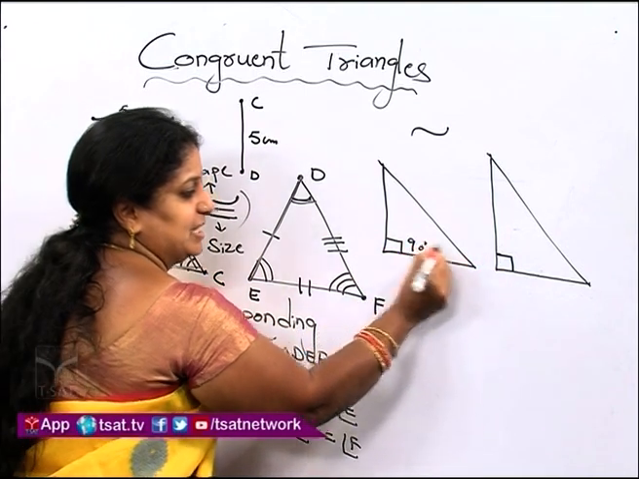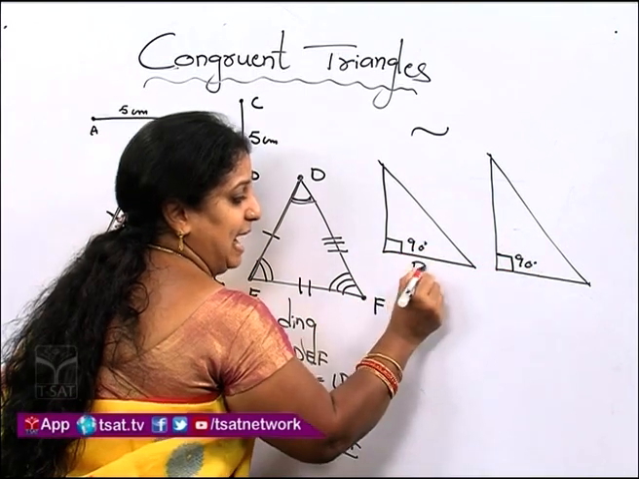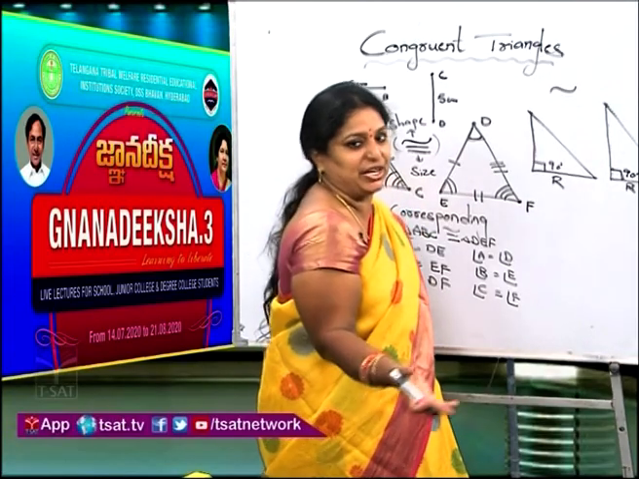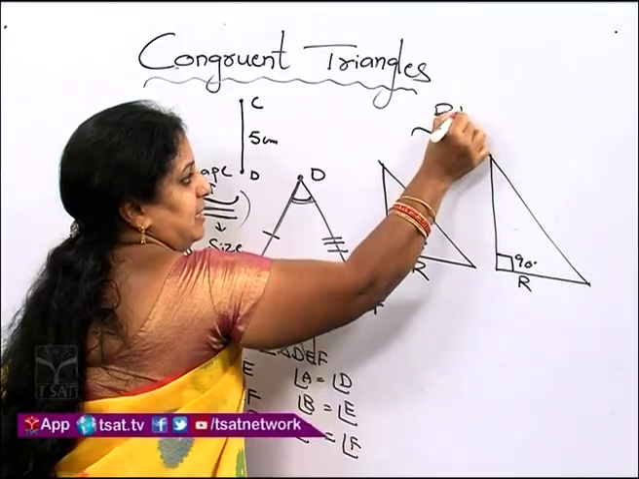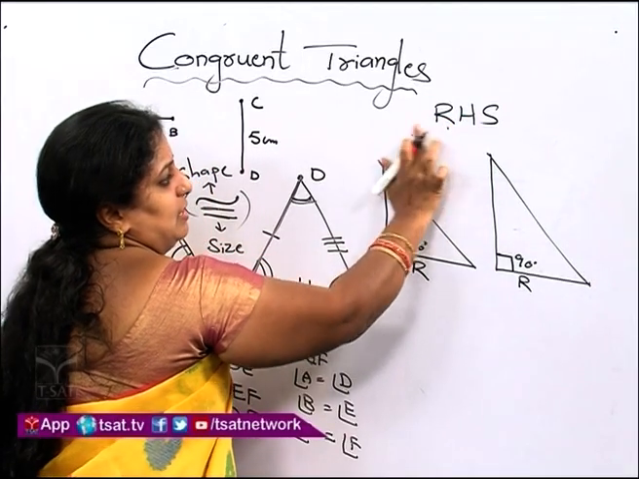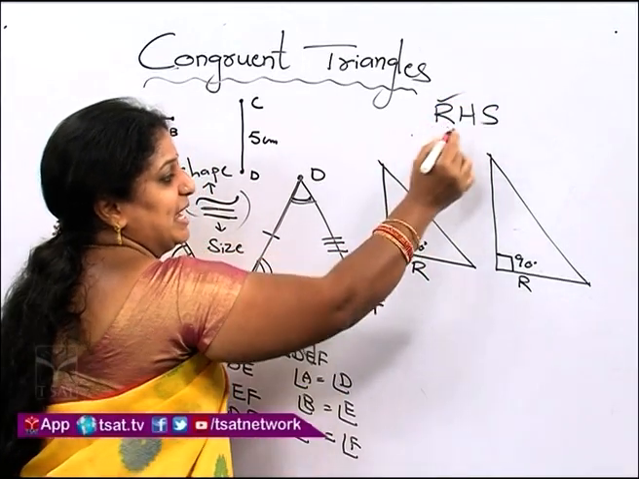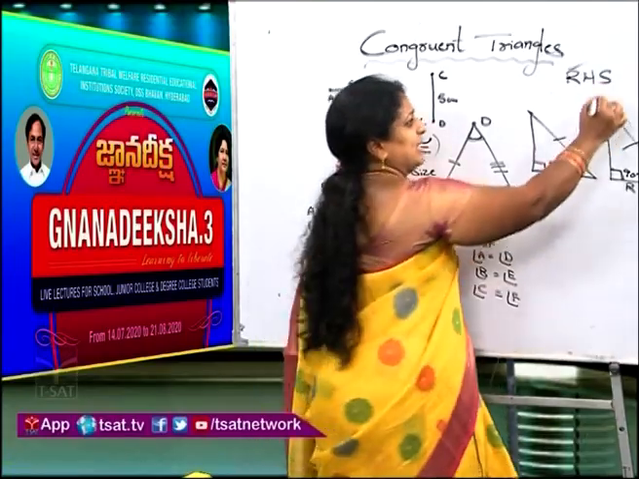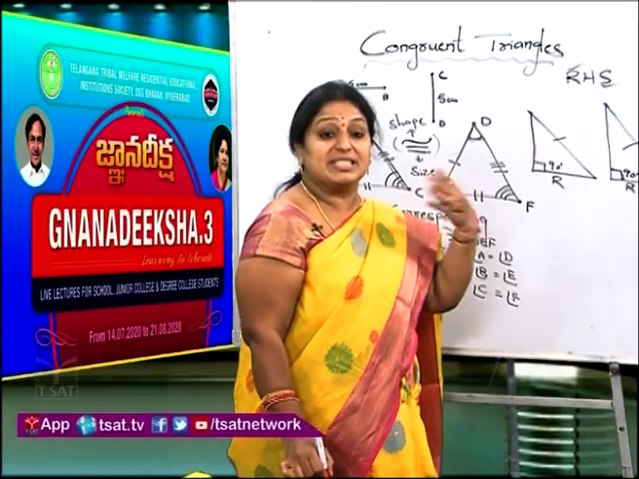So 90 degrees, it stands for R. Next, what does RHS mean? Next one is H. When we are discussing RHS, R we finished. H means hypotenuse should be equal in both the triangles. Now what is S here? Side. Which side must you take?